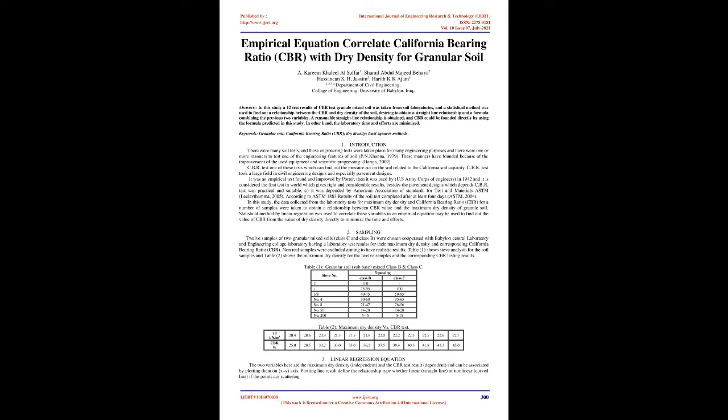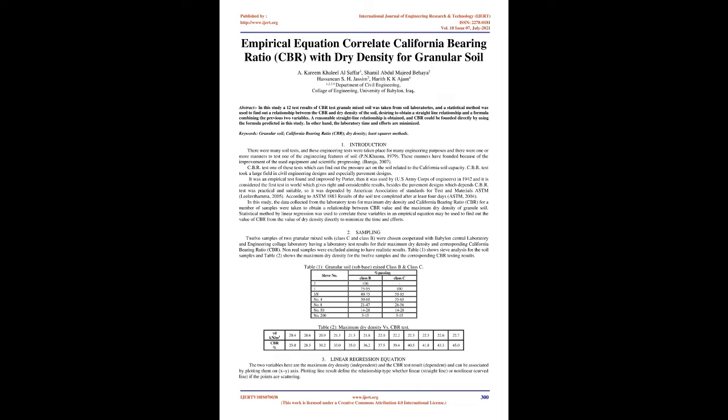1. Introduction. There are many soil tests, and these engineering tests take place for many engineering purposes, and there are one or more ways to test each engineering feature of soil. P.N. Canna, 1979. These ways have been developed because of improvements in equipment and scientific progress. Behaya, 2007. CBR test. One of these tests finds the pressure acting on the soil related to the California soil capacity. The CBR test has a large role in civil engineering designs, especially pavement designs.